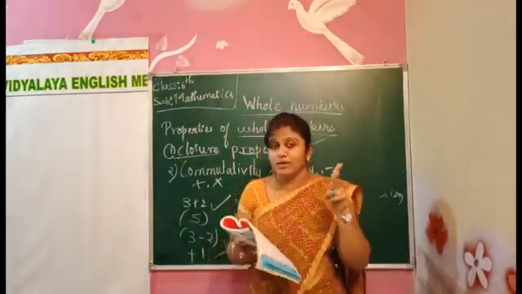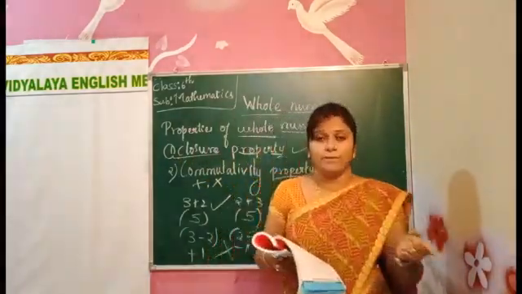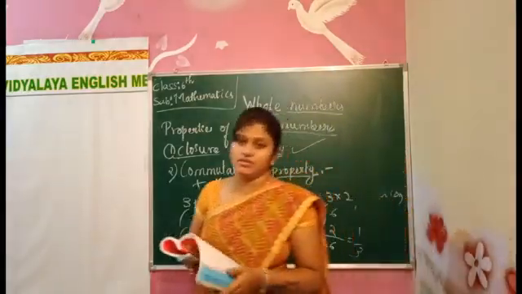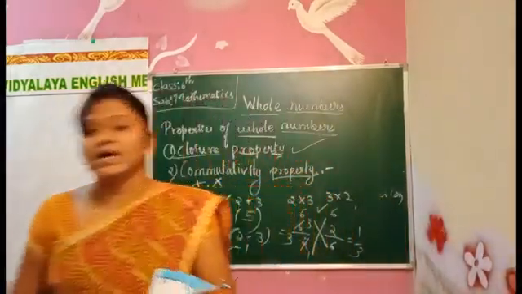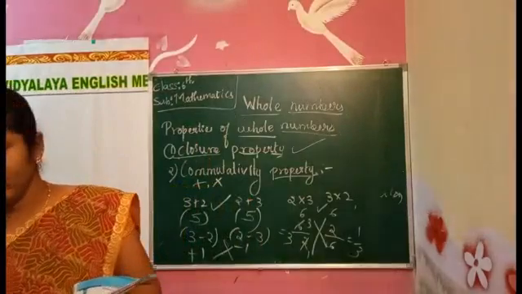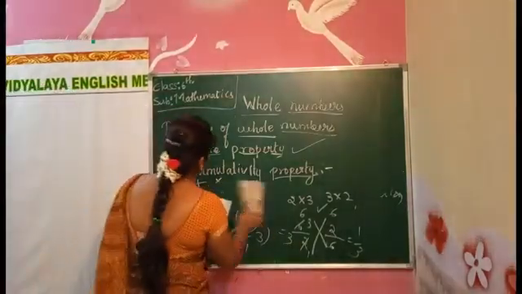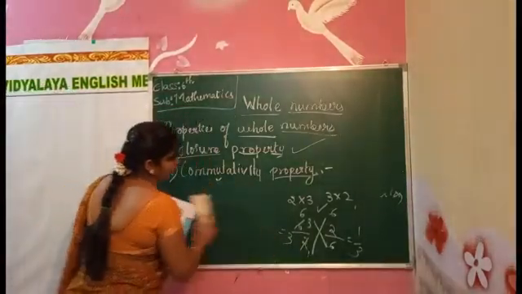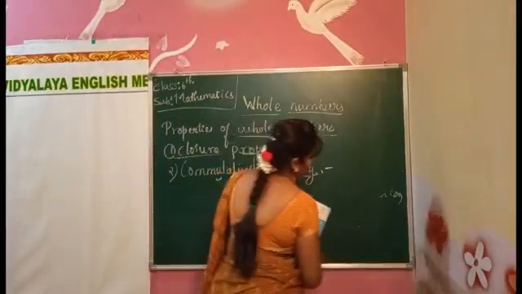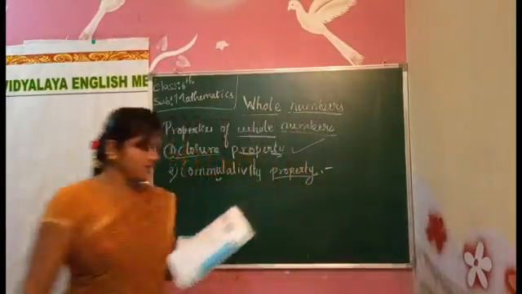So in the commutative property, when we have two whole numbers and interchange them, we get the same answer. Then only the commutative property holds. Next one. We studied the commutative property now.